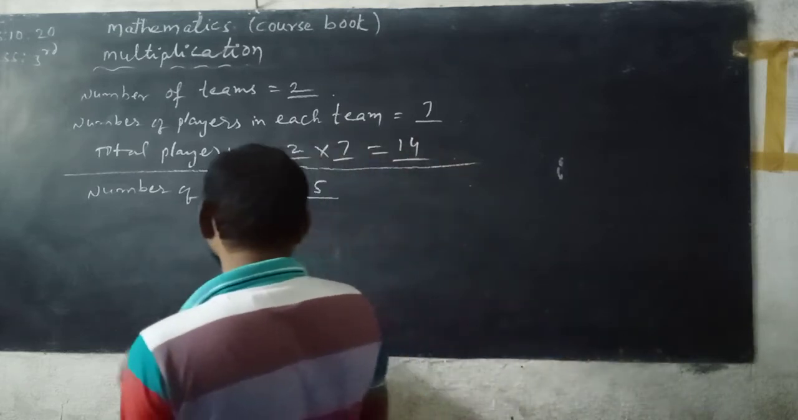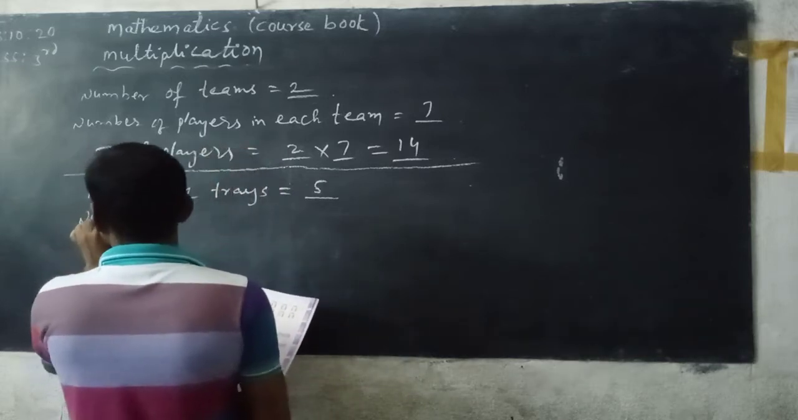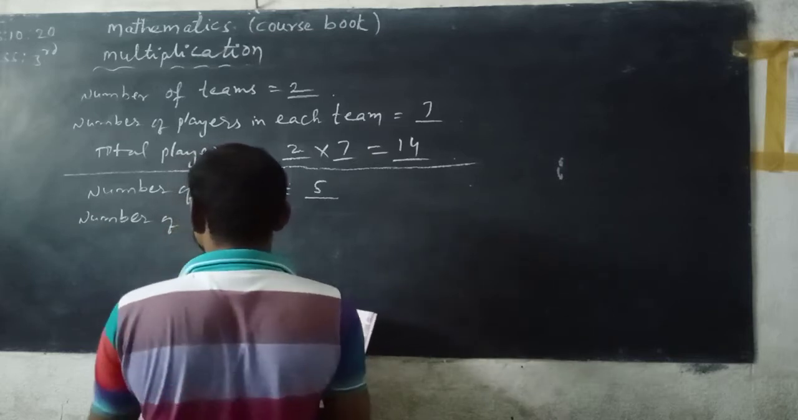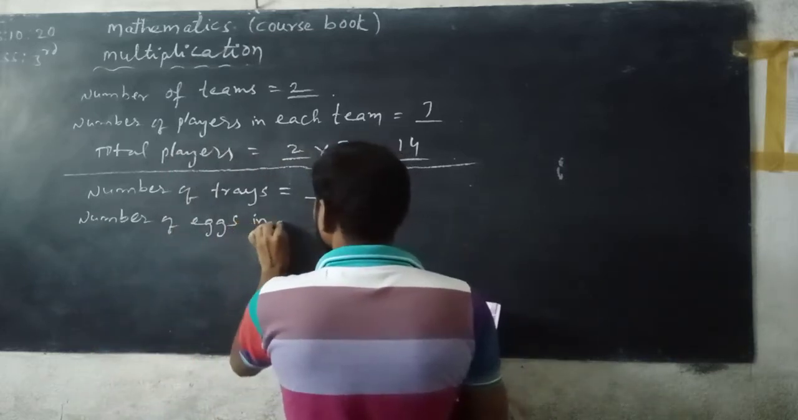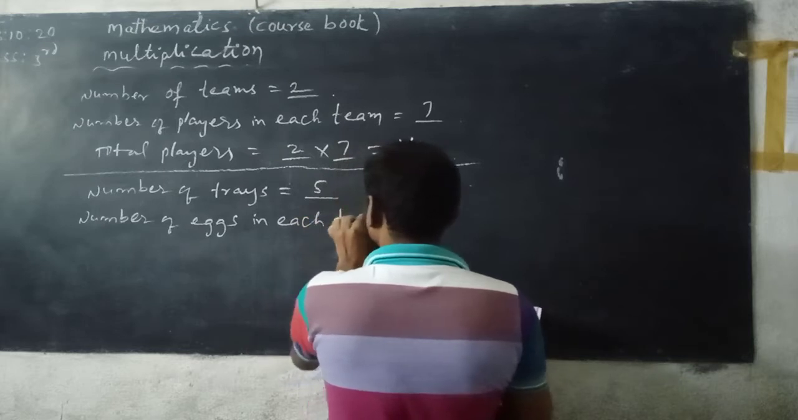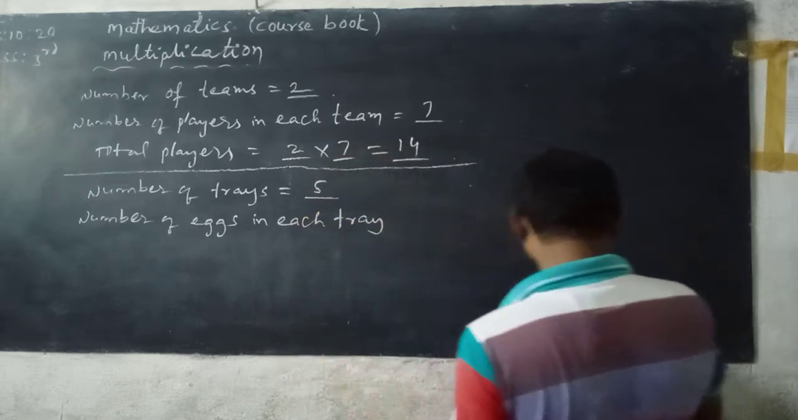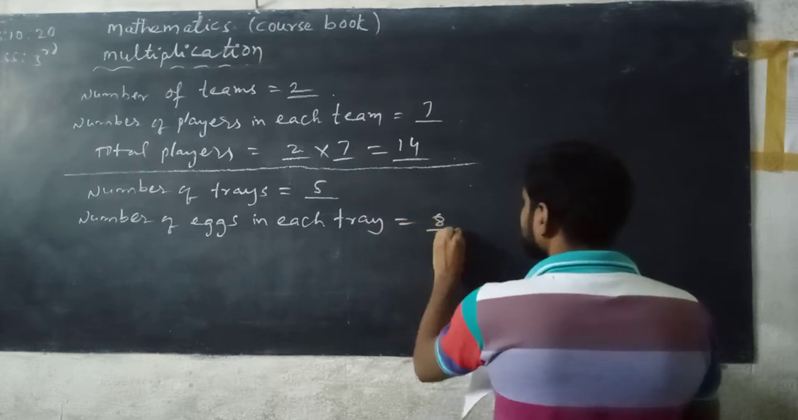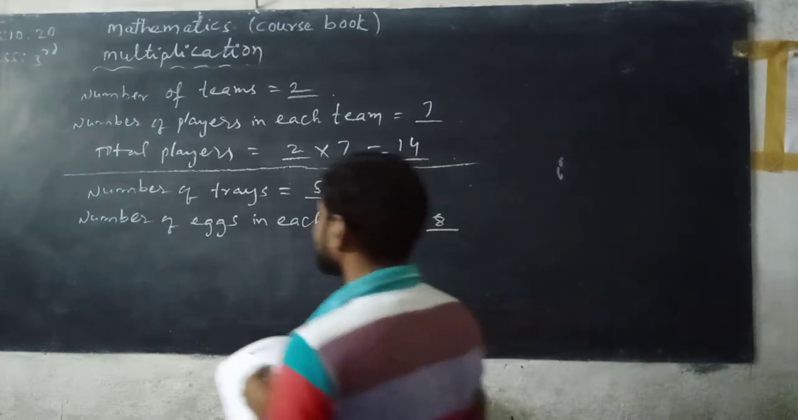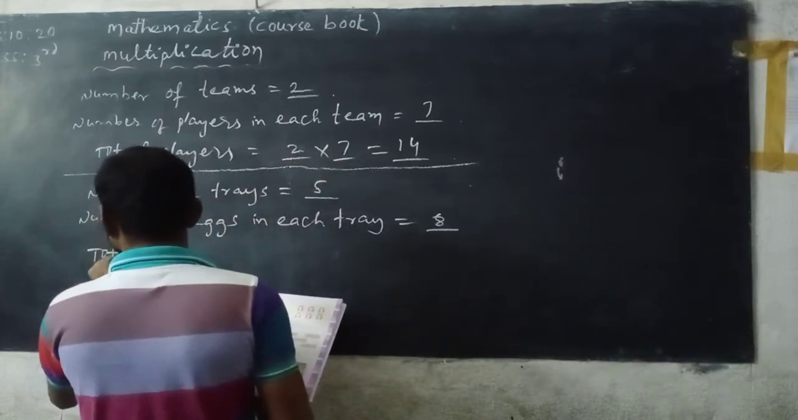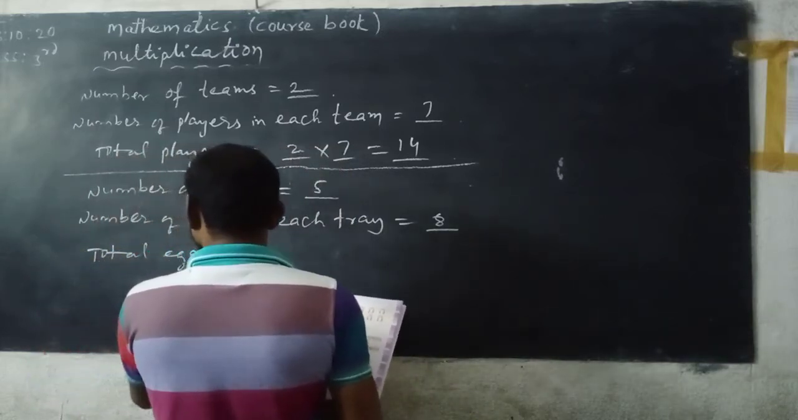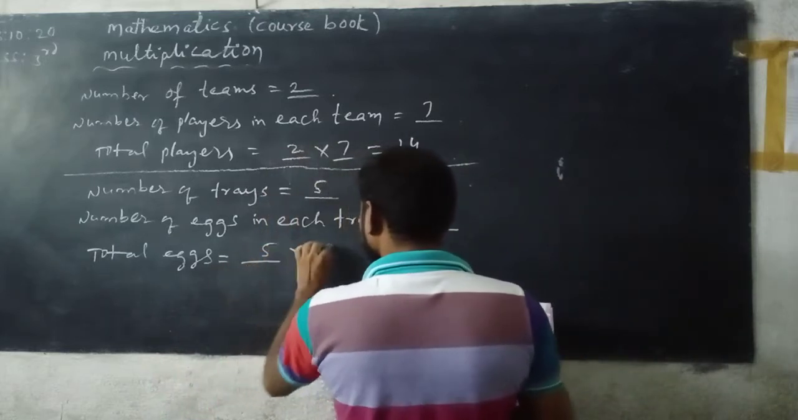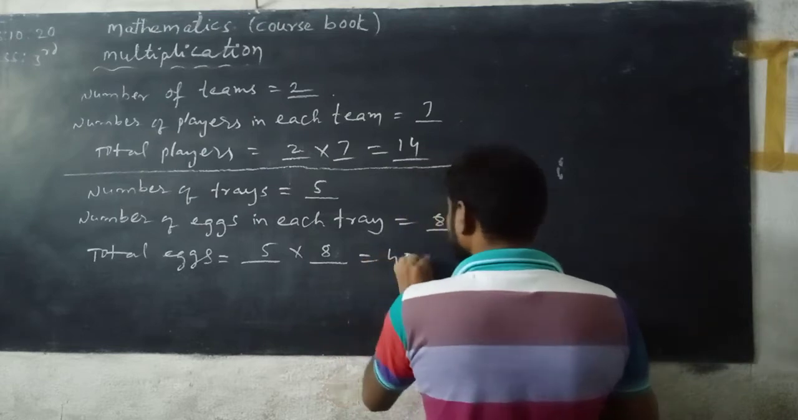Next, number of eggs in each tray. So how many eggs? 2 plus 2, 4, 6, 8 eggs. Total eggs is equal to 5 into 8. 5 eights are 40.